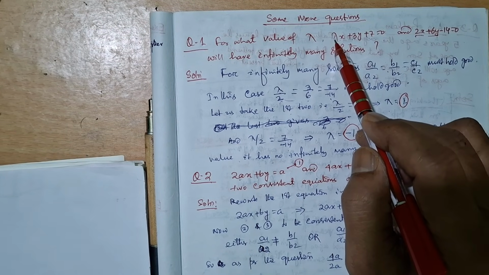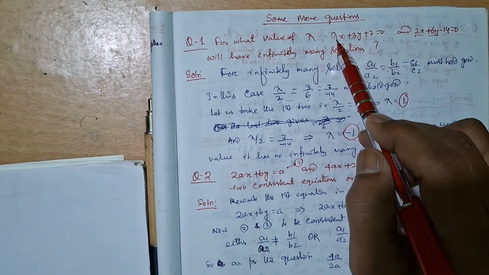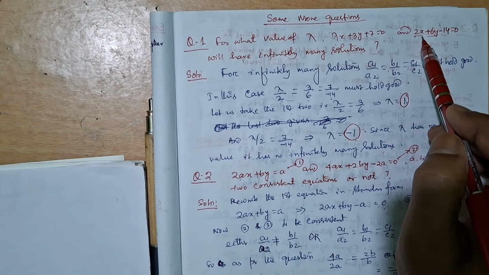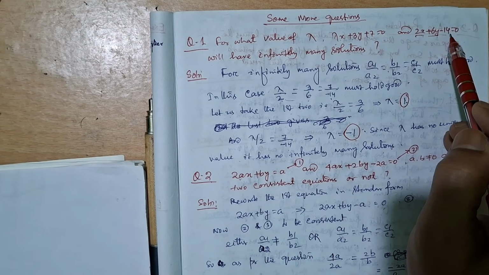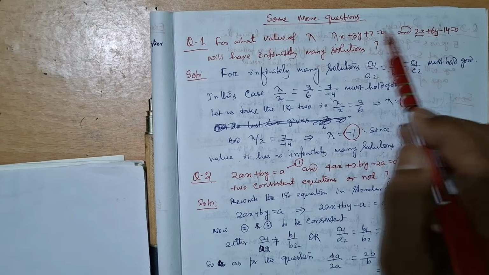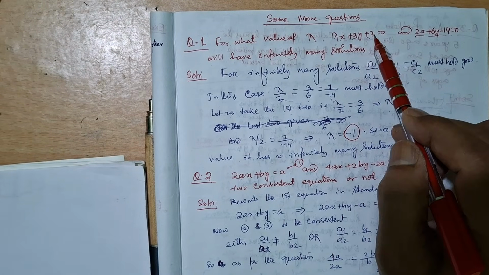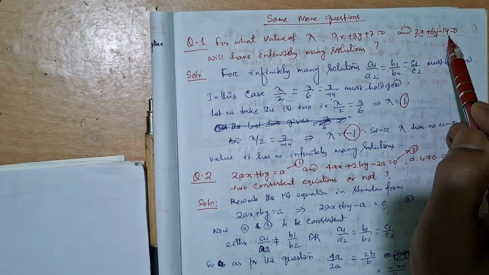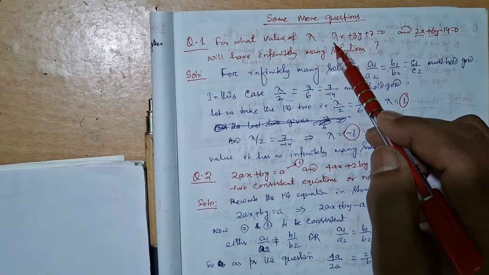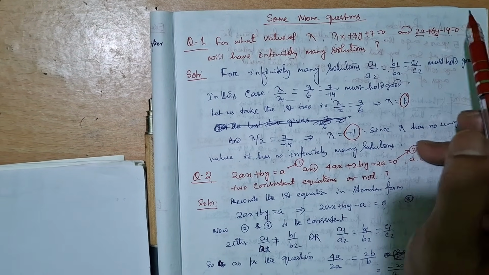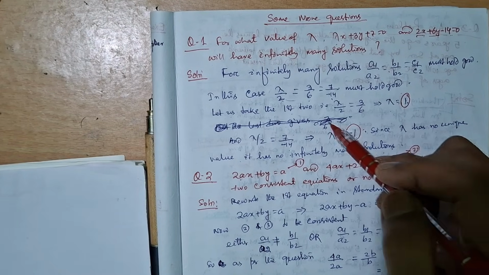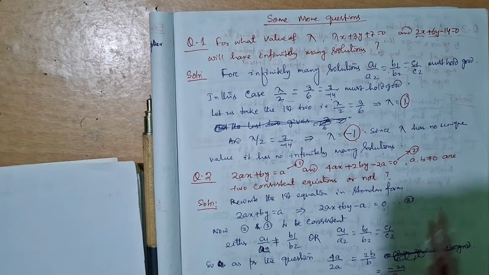If you take lambda as x, then 1 becomes 2 times, but 7 becomes minus 14. If it is multiplied by 2, it will be plus 14, so it will be minus 14. Not possible. For whatever value of lambda you take, it is not possible to have infinitely many solutions.